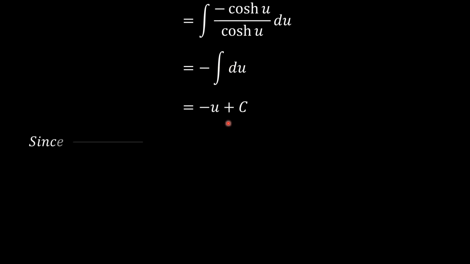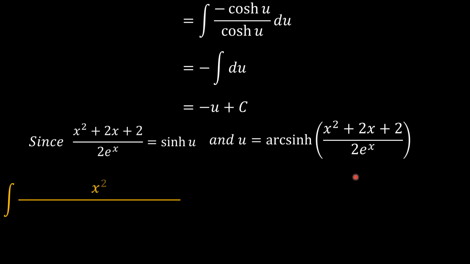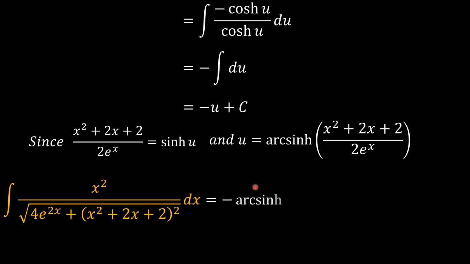But since we had said that this expression here, x squared plus 2x plus 2 over 2e^x, equals sinh u, then it means that u is equal to the arc sinh of x squared plus 2x plus 2 over 2e^x. And we can plug that in, and so our integral of x squared over the square root of 4e to the 2x plus the square of x squared plus 2x plus 2 is negative arc sinh of x squared plus 2x plus 2 over 2e to the x plus the integration constant.